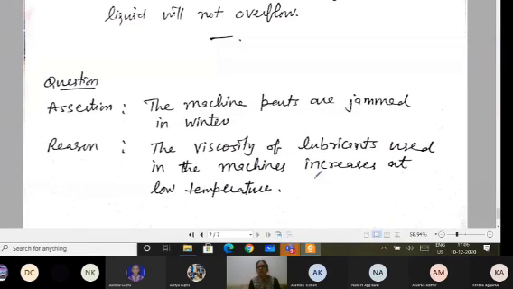We have done this variation for gases, where it is a direct relation, but for liquids it is an inverse relation. Yes, this is also true. Now the third thing, you have to see whether it is the correct reason for the given assertion or not. Of course, here also machine parts are jammed because of the change in the viscosity of the lubricants, so that is explaining correctly. So I can say both the statements are correct and the reason gives the correct explanation for the given assertion.